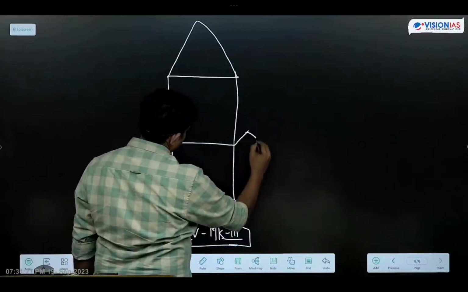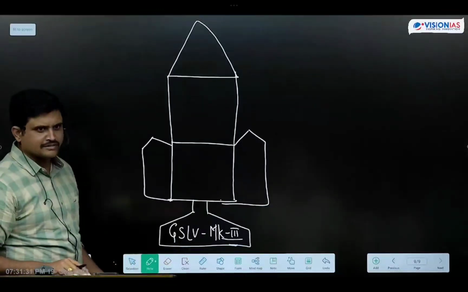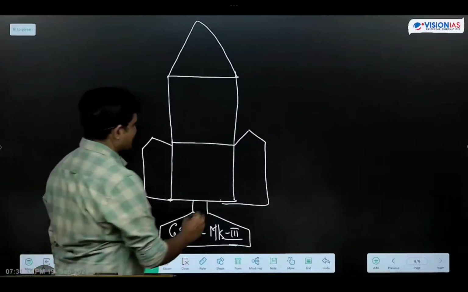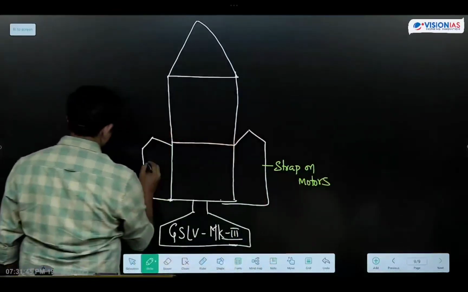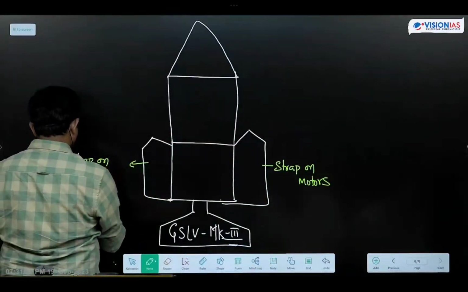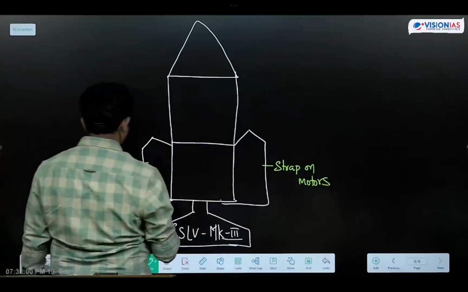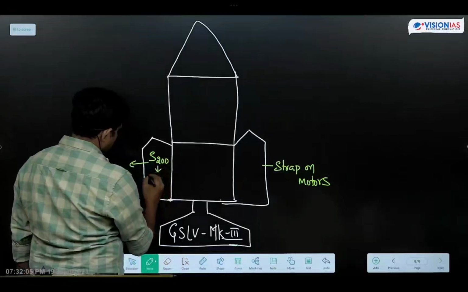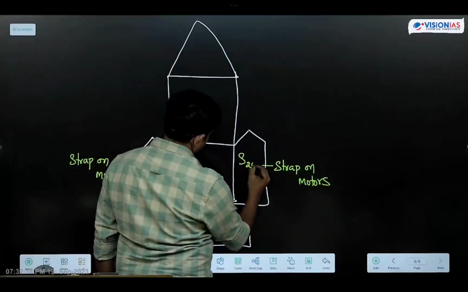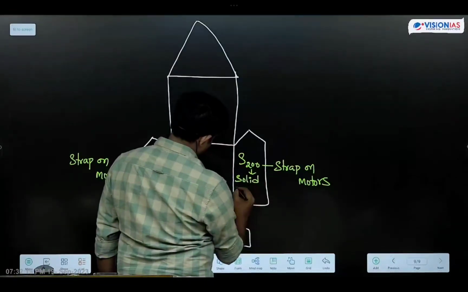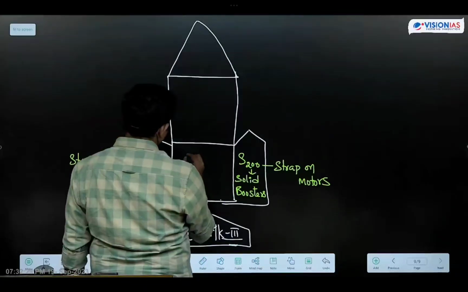Here also 3 stages will be there. Yes, I know that, I am consciously writing that. Okay, now this is a strap-on motor. This is also a strap-on motor. Next, in these strap-on motors, we use S200 solid boosters. S200 solid boosters here also. And in this other stage, we have used a liquid stage, the core stage.